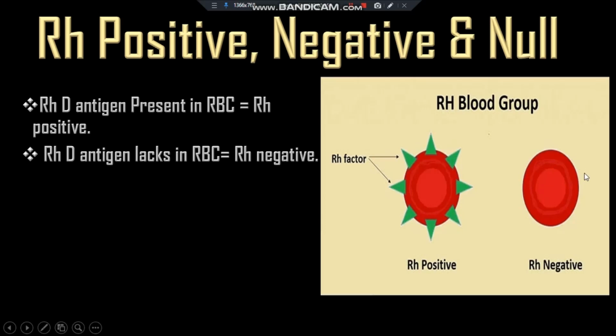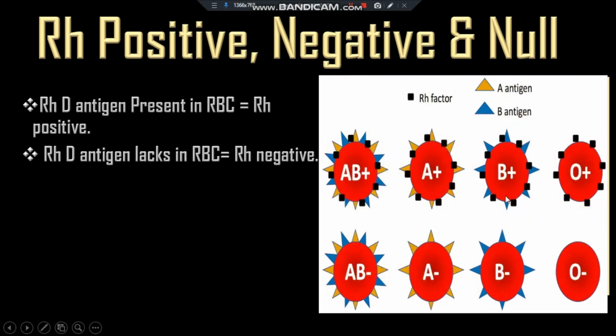And when the RBC does not contain Rhd antigen, then he or she is Rh negative. Here this black square indicates the Rhd antigen, that means the Rh factor, and these yellow and blue triangles indicate the A antigen and the B antigen.